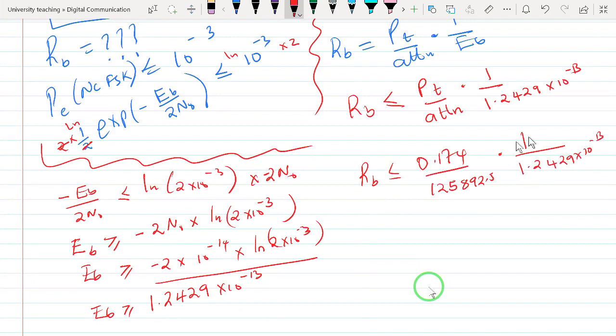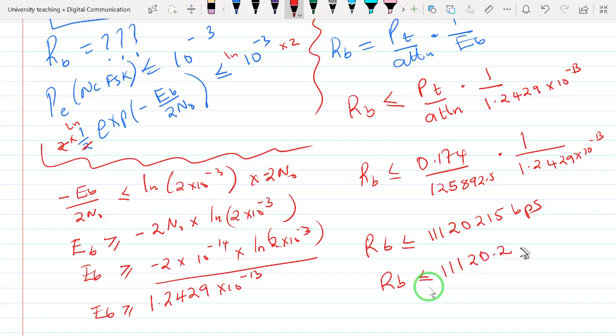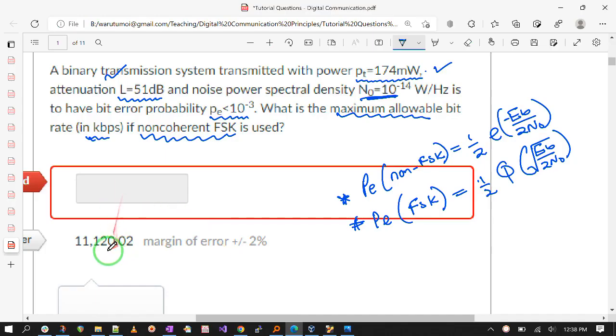And when you evaluate this calculation, you find that RB should be less than or equal to 1120215 bps. And when you convert this to kbps, you find that the maximum bit rate that is allowed to achieve this bit error rate is 1110.2 kbps. This becomes our answer, and that is the figure that we find here.